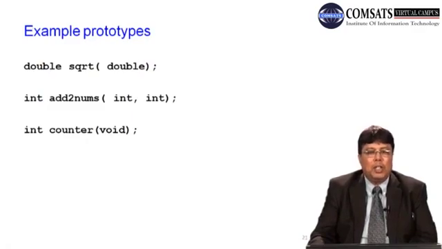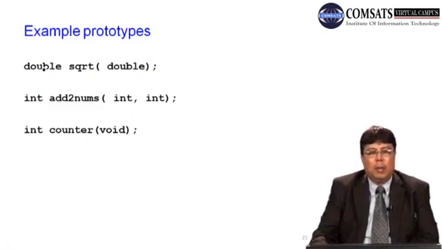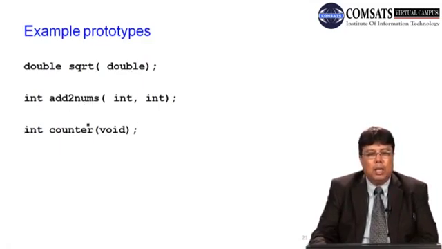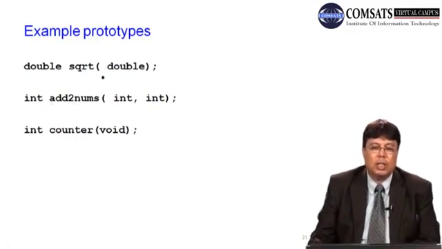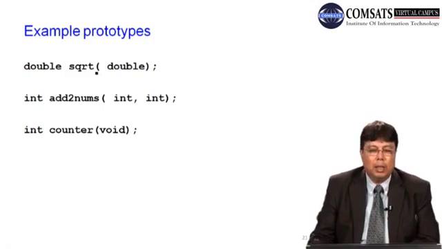Examples: अब यहाँ पे functions की definitions नहीं है. double sqrt(double), int add_two_nums(int, int), int counter(void). These 3 statements are the prototypes of these 3 functions. These 3 functions tell the compiler that sqrt is the name of the function that returns a double data type and takes double as a single argument.